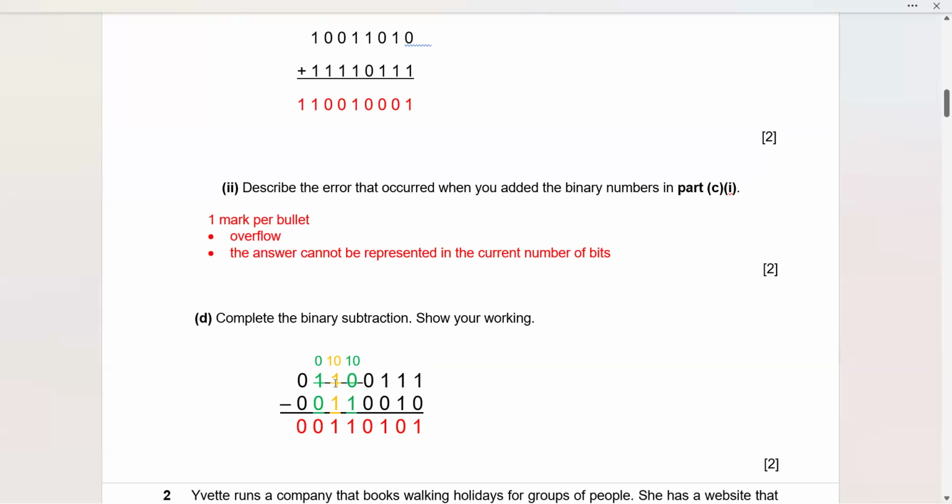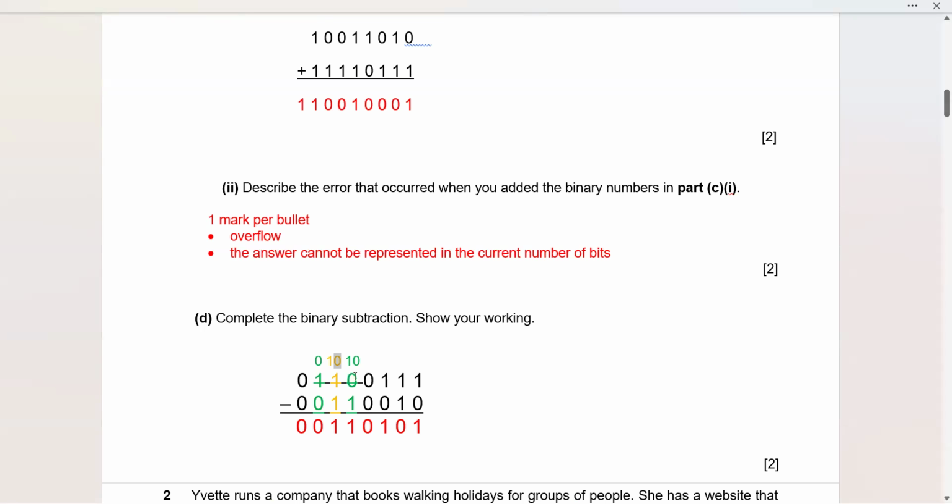From the neighbor, the adjacent bit, and the adjacent bit was a 1. So it gave its 1 and became a 0. So you can see this is how it is being represented: this 0 is indicating that when the 0 of the 5th bit needed subtraction to be done, it did not have the required value, so it borrowed from the adjacent 6th bit. The 6th bit gave a value and became a 0, and it made this 0 a 1 0, or in other words a 2. Just remember that this 1 0 means a 1 or a 2 also.